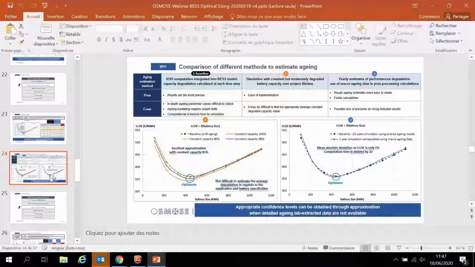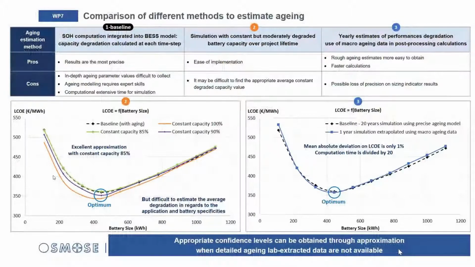So the different question was regarding 24. Why is the LCOE so high with minimal battery size, for example, from 0 to 300 kilowatt-hour? And what about sizing for power? Because the results are in energy, not in power. Okay. Yes, so I can try to answer this one.